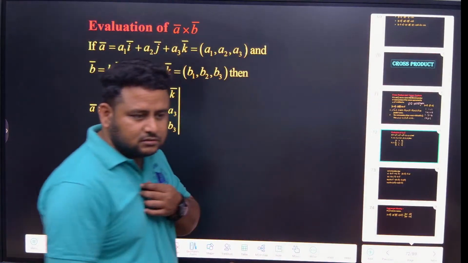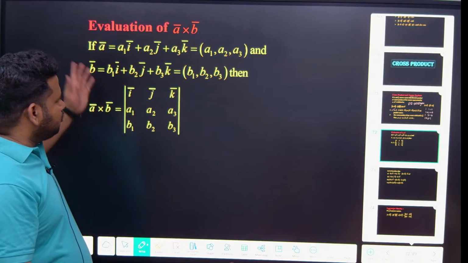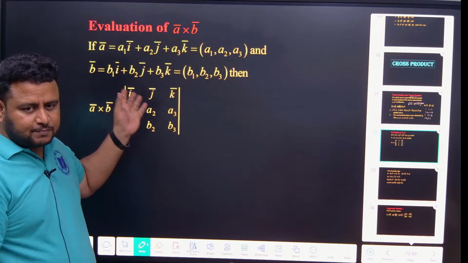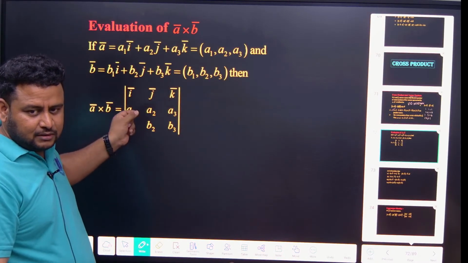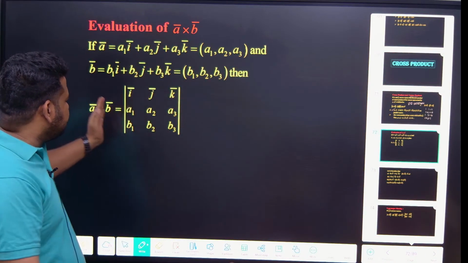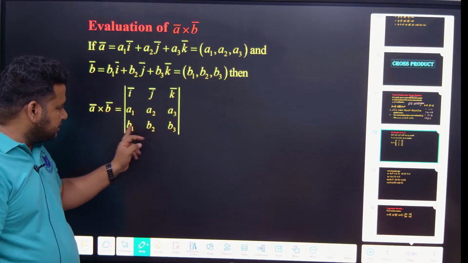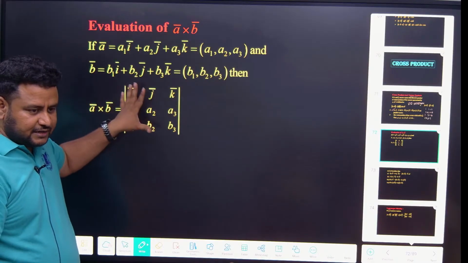Siri, focusing? Okay. So evaluation of A cross B. I told you, in the dot product, if we get A1, B1, A2, B2, like that, we will write A1 B1 plus A2 B2 plus A3 B3. Here, if it is given like this, first you should write I, J, K, then A1, A2, A3, then B1, B2, B3. You have to find the determinant of this.